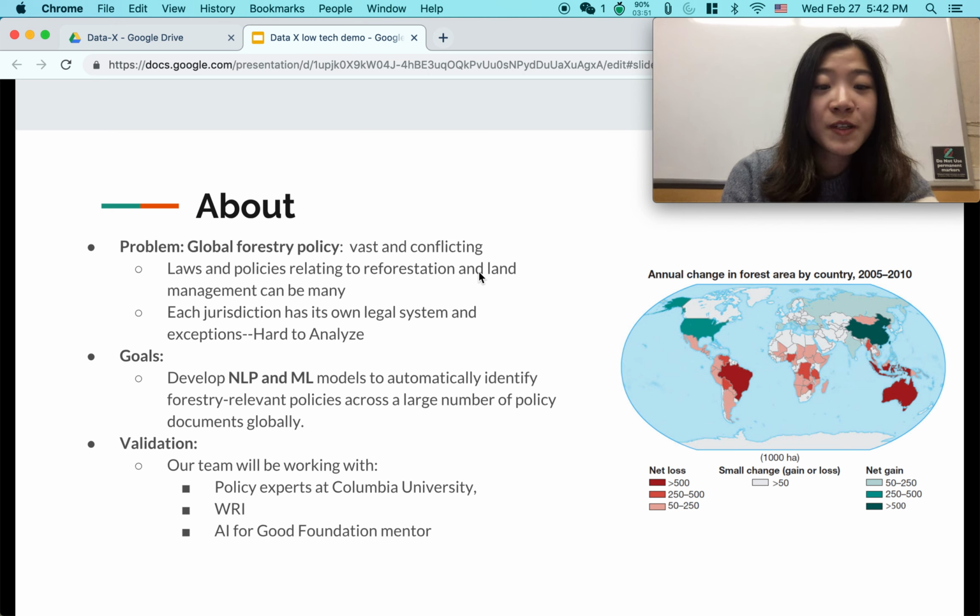So our goal for this semester is to develop NLP and ML-based models to automatically identify forestry relevant policies across a large number of policy documents globally. We'll be focusing on recognizing stakeholder entities, potential incentives and disincentives to reforestation and synthesizing policies at the national level.